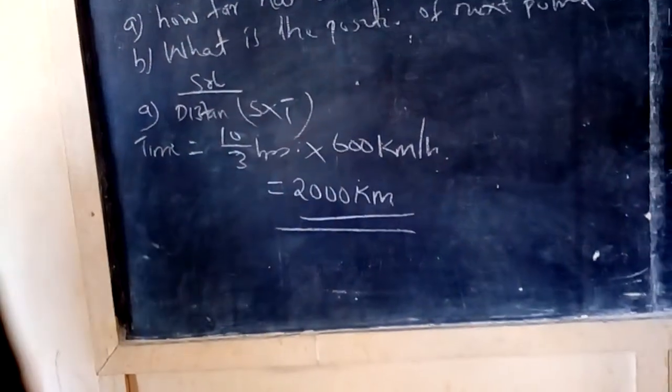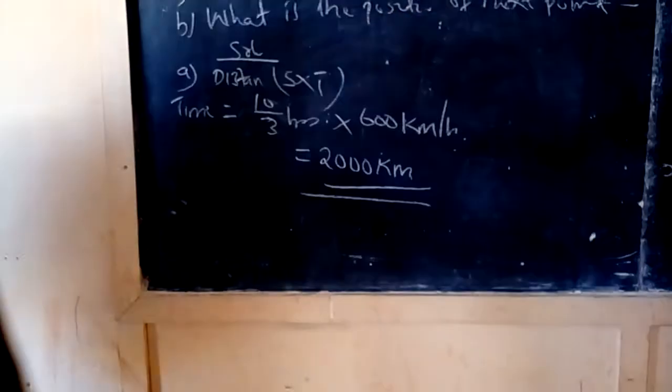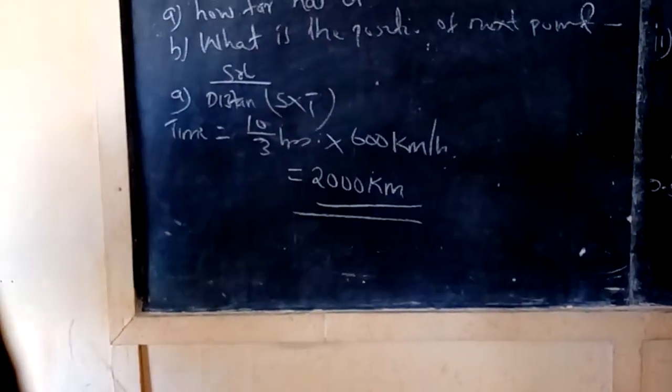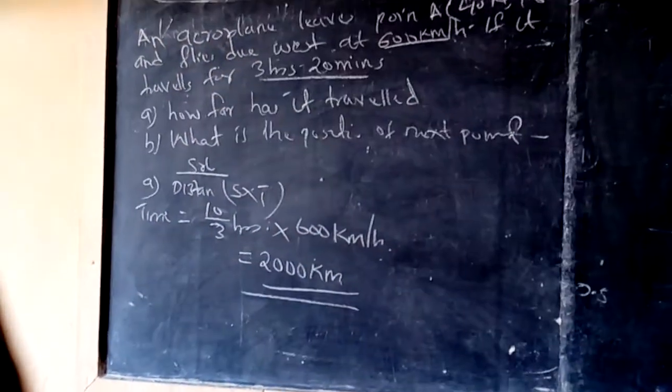The aeroplane has traveled a distance of 2,000 kilometers.